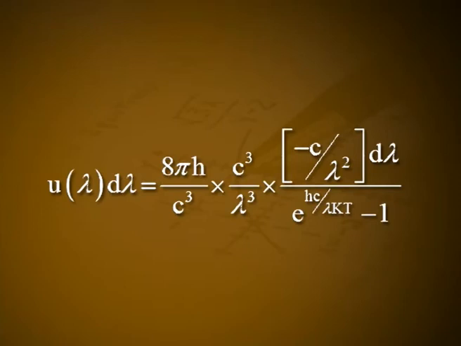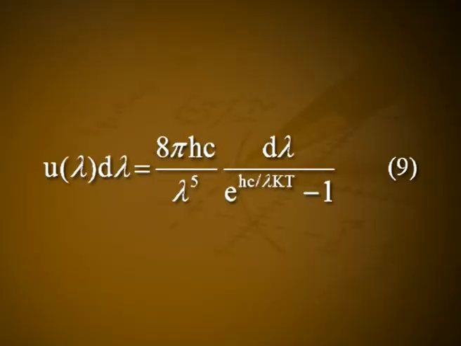Equation 8 can be expressed in terms of λ. ν is equal to c/λ, dν is equal to c dλ divided by λ². Substituting in equation 8, we get u(λ)dλ is equal to 8πh divided by c³ into c³ divided by λ³ into minus c/λ² dλ divided by e raised to hc/λkT minus 1.